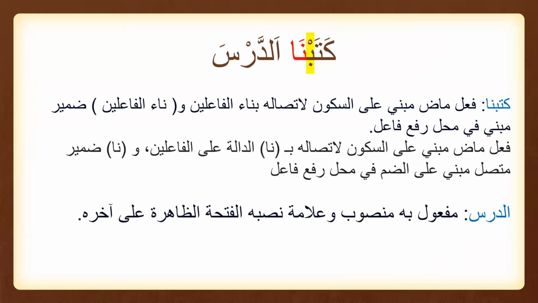So the second example was na al-fa'ilin. How are we going to write the i'rab for na al-fa'ilin? This is na al-fa'ilin because this is the plural form. So this is how we are going to write the i'rab for katabna. كتبنا فعل ماضي مبني على السكون. As I mentioned, write down that this is فعل ماضي and it is fixed on a sukun. See the last letter of the root letters of the word: this is kataba, and this root letter has a sukun. So write down mabni ala sukun.